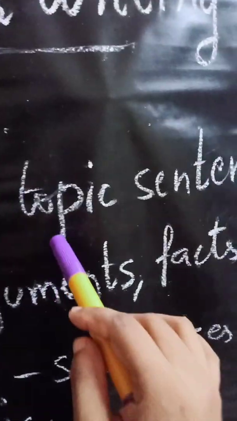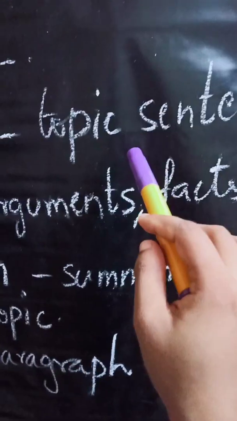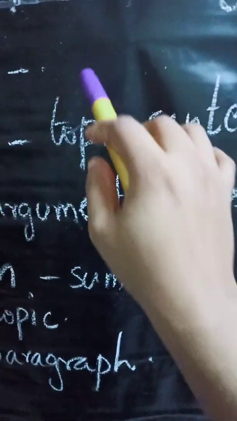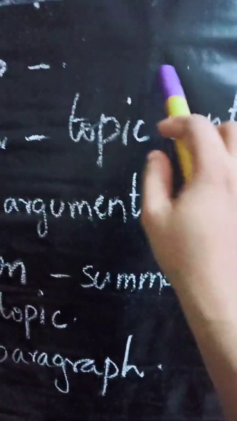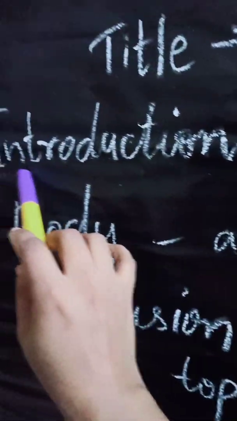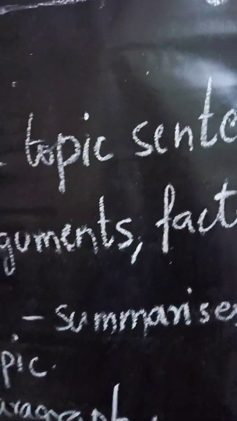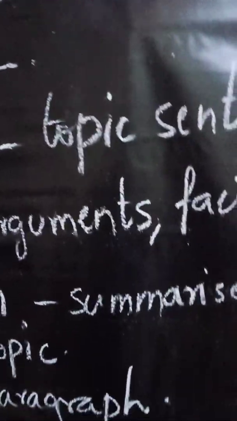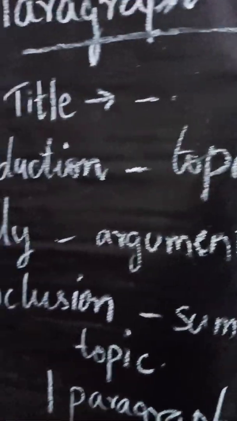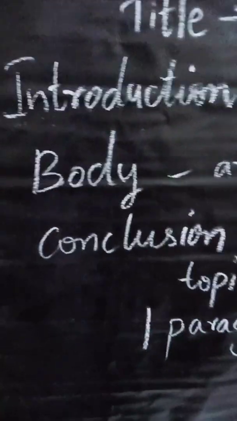An introduction will include a topic sentence, and you are going to tell why it is important or what is the relevance of the title that you are going to write. So the first part of the paragraph will be the introduction. You are introducing yourself to the readers through the sentences that you include in the introduction part of the paragraph. Next we come to the body.